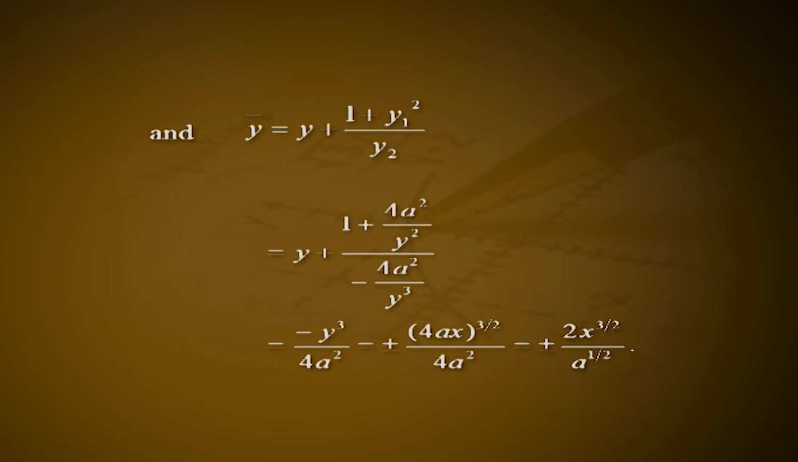And y bar is equal to y plus 1 plus y1 square divided by y2, which is equal to y plus 1 plus 4a square by y square divided by minus 4a square by y cube, which is equal to minus y cube divided by 4a square, which is equal to plus or minus 4ax all raised to 3 by 2 divided by 4a square, which is equal to plus or minus 2x raised to 3 by 2 divided by a raised to 1 by 2.